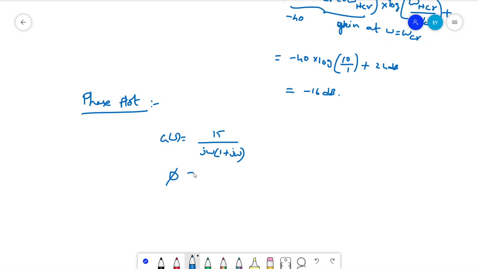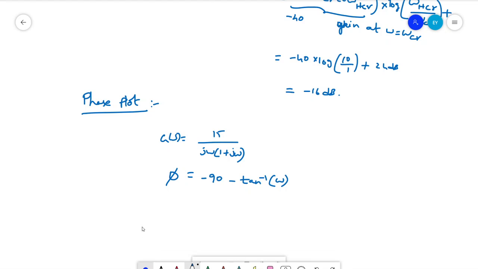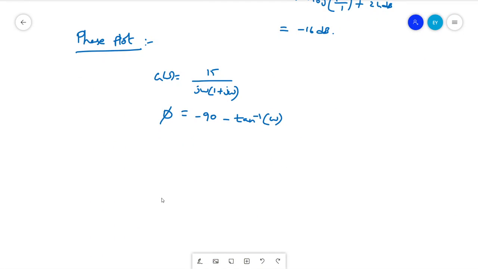The pole at origin will contribute minus 90, and the pole at minus 1 will give tan inverse of omega by 1, that is omega. So let us substitute different omega values from 0.1 to 10, lower corner frequency to higher corner frequency.